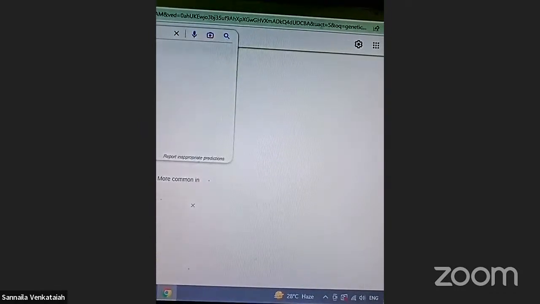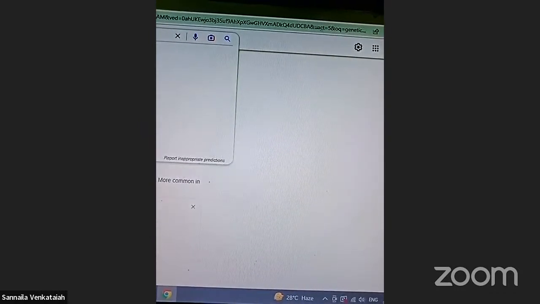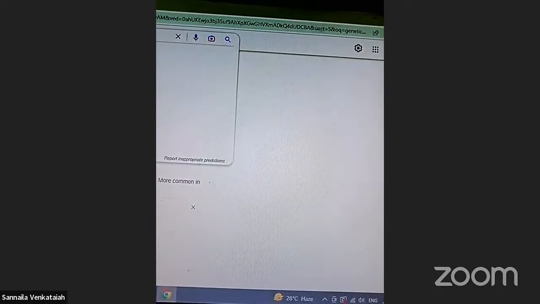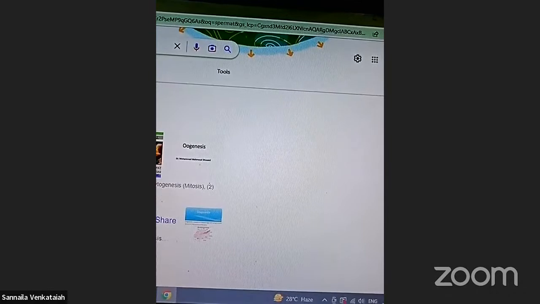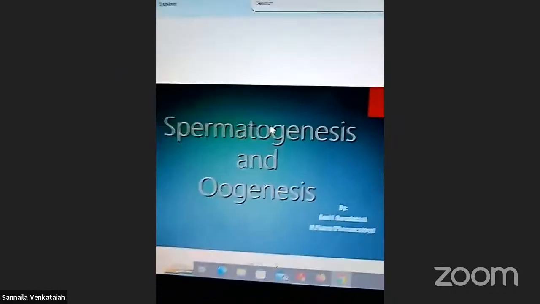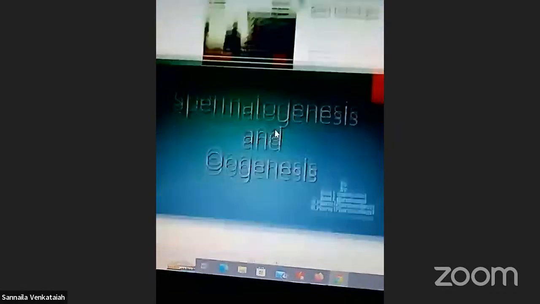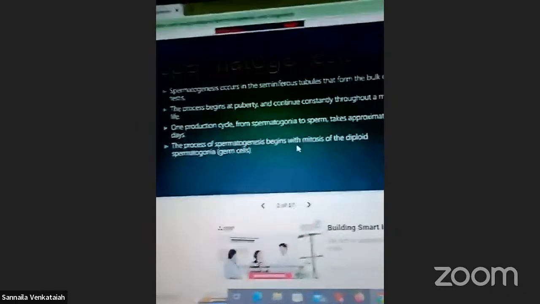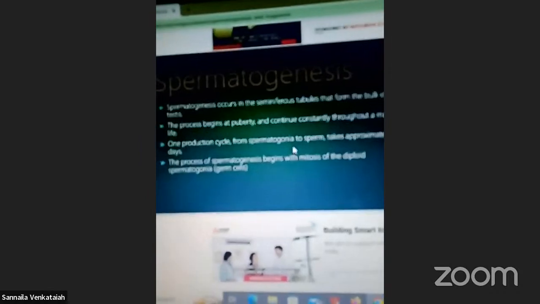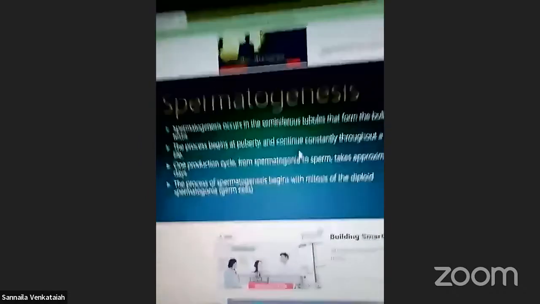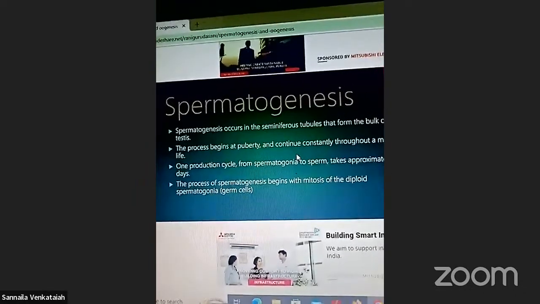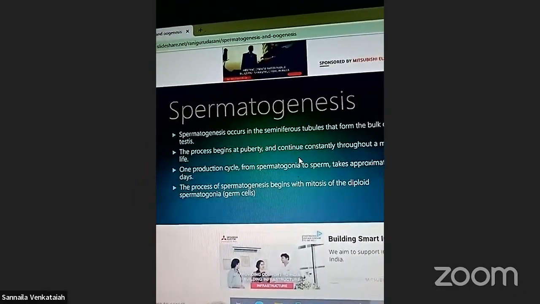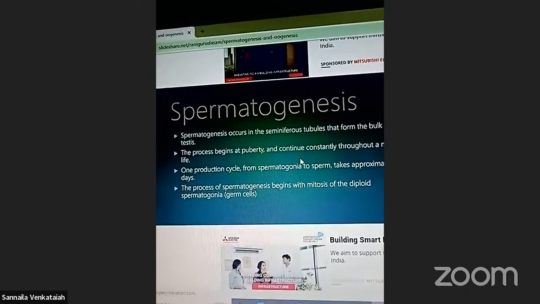The production of sperm is called spermatogenesis. The production of ova is called oogenesis.